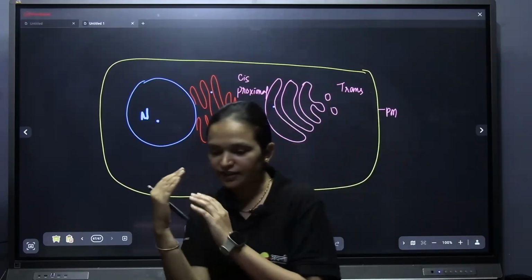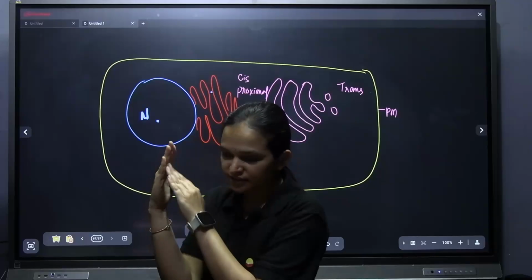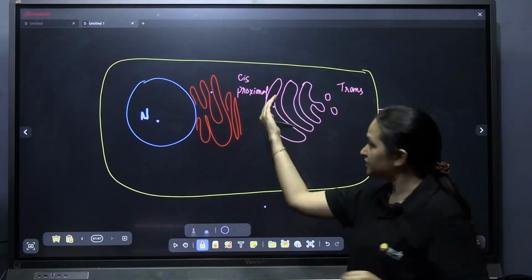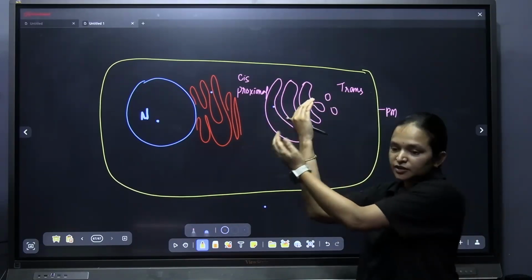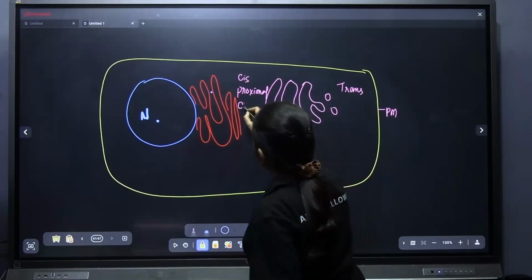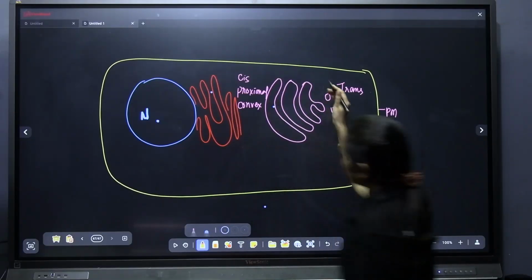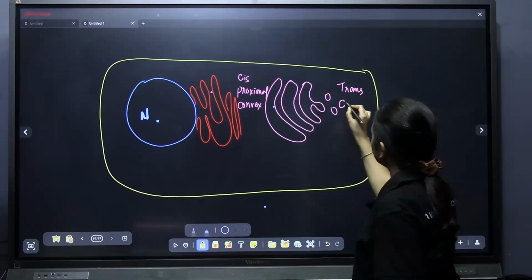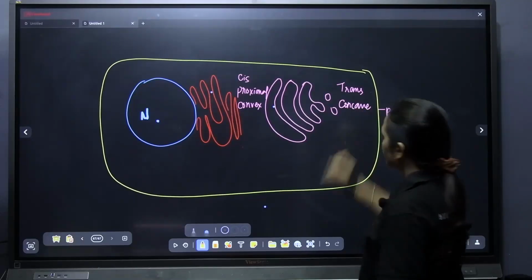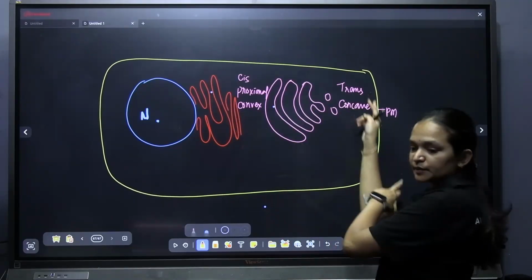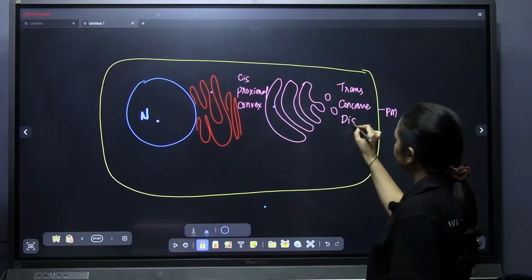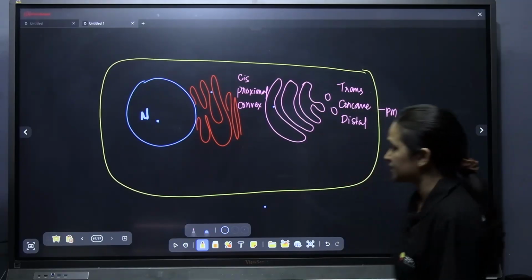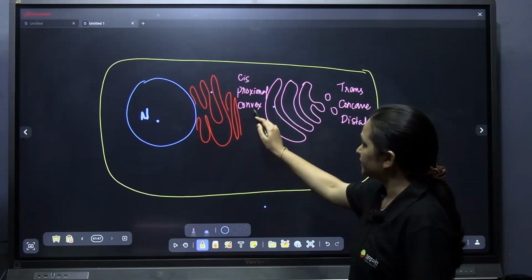In the mirror you have learned, right? This is convex, and if this is a shiny surface, this is concave. As you can see, this is the convex face, and this is the concave. The trans face, as it is far from the nucleus, is otherwise called the distal face. Distal means towards the distance, far away. So the cis face is proximal and convex.